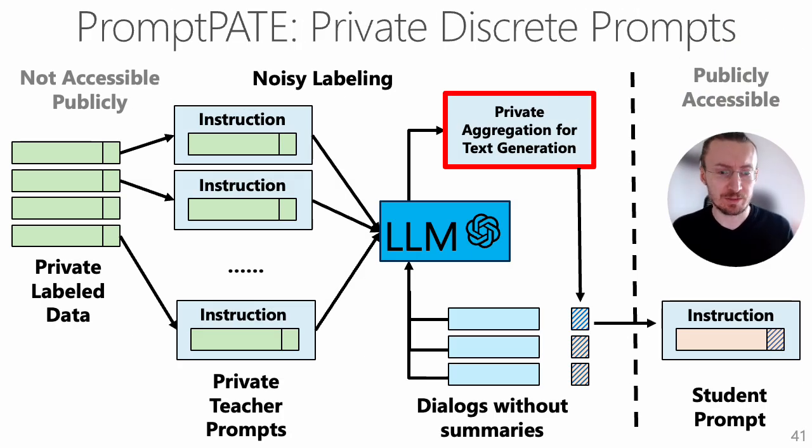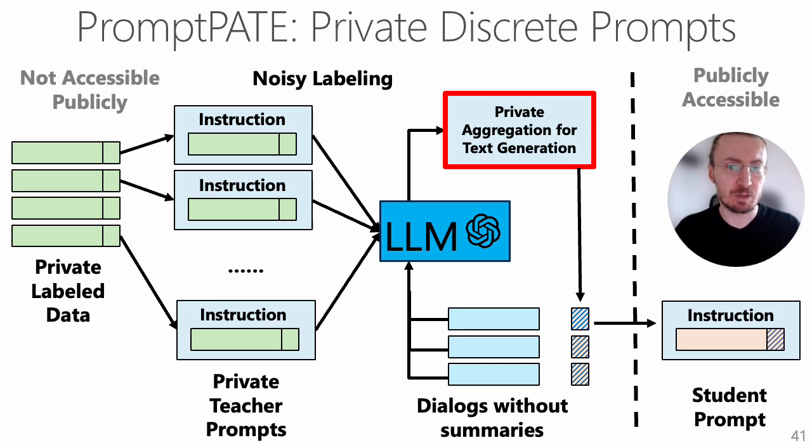For another task, so up to now we talked about only text classification, but what about text generation tasks? So to be able to also run PATE with the generation tasks, we had to extend this framework. To do that, we apply some methods from another framework called DP-ICL, and we provide this private aggregation for text generation. And this is, in simple words, based on the idea of a bag of words model. This is one of the simplest models in the language domain, where we just classify, for example, a given text based on the frequency of the words.